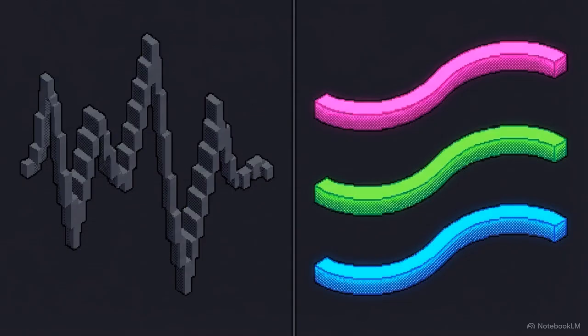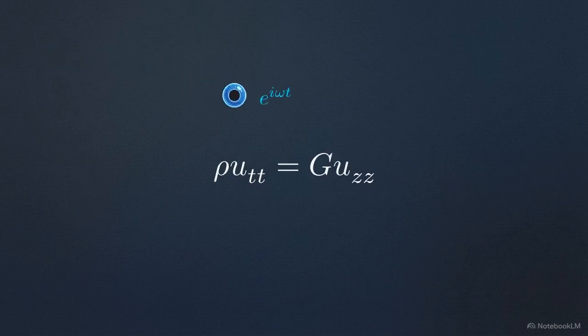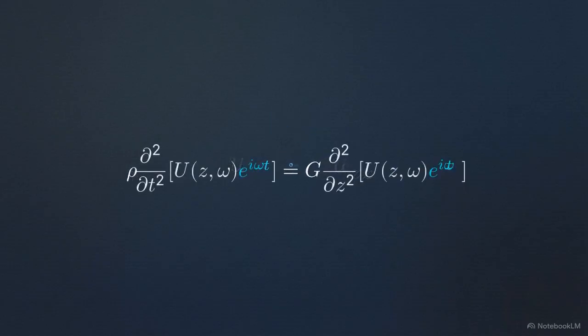By pulling the earthquake apart into these individual frequencies, we strip away the unpredictability of the timeline. The dynamic, shifting threat becomes a static, pre-programmed condition. Now, we take that predictable frequency loop and inject it directly back into our original complex wave equation. We replace the messy, intertwined ground movement with our clean e to the i omega t cycle. Here's what happens in the equation. When you take the derivative, which just measures the rate of change, of that time loop, the messy calculus simplifies.